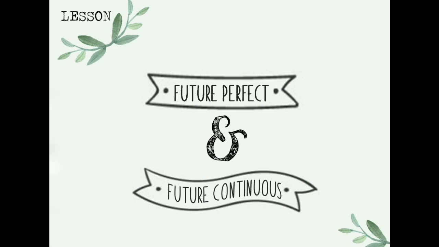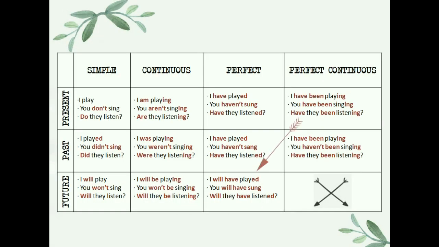They are used especially in writings, in written tasks, but not in everyday conversation. But still, you know that we have to learn it. It is obligatory for us to know about this, so let's get it started. In this case, these are the forms of the future perfect. So you can say this: I will have played, you will have sung, or will they have listened. And this is the future continuous. I will be playing, you won't be singing, and will they be listening.